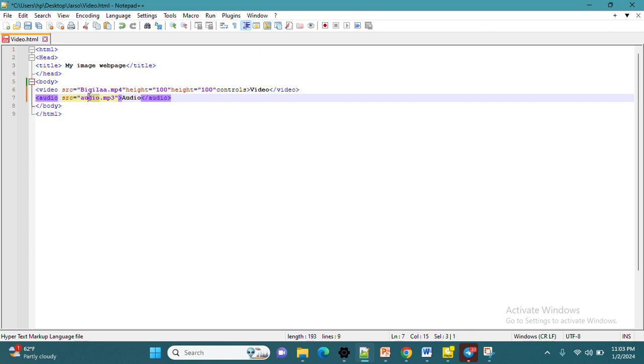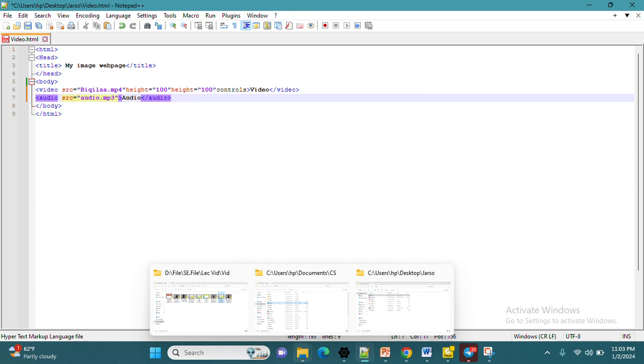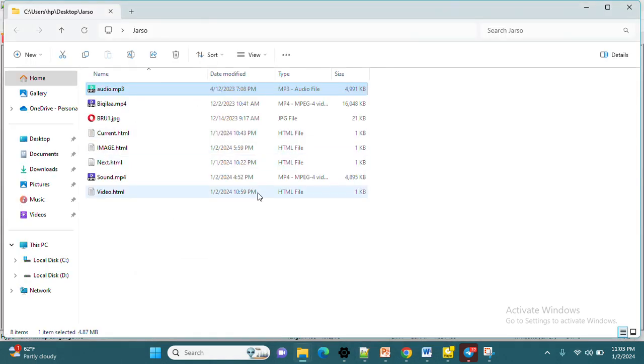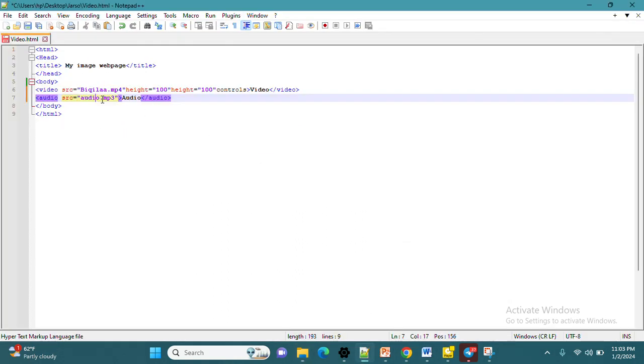This is not for all audio tags. This is now the name of the file. Bear in mind, please, this is the name of the file. Look here within my directory, in which I have saved my HTML file, this audio.mp3 is there. Our name can be another, for example, this one can be sound. We use here the name of the file with its file extension.